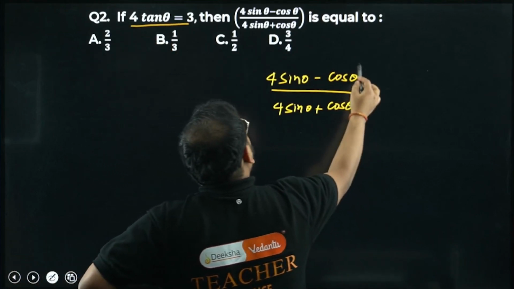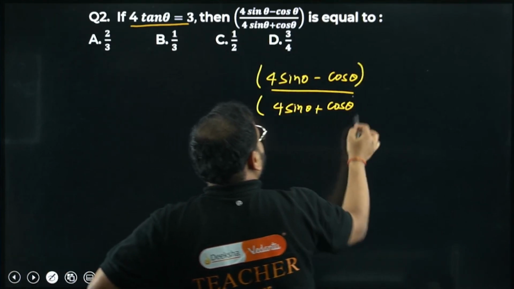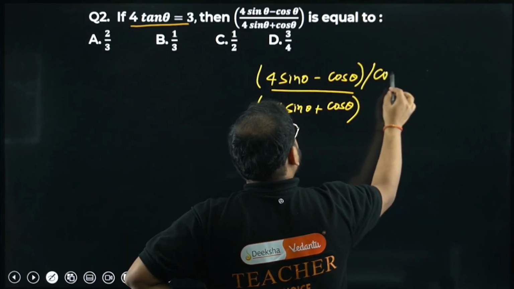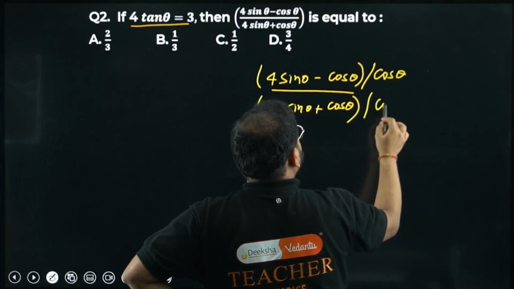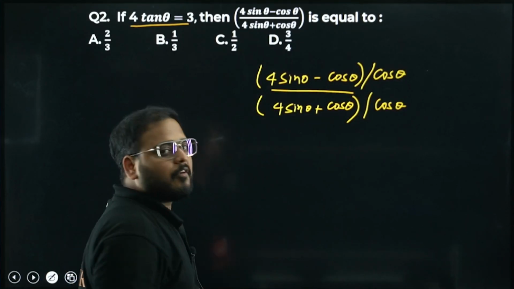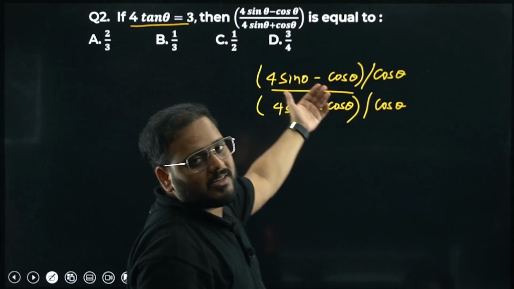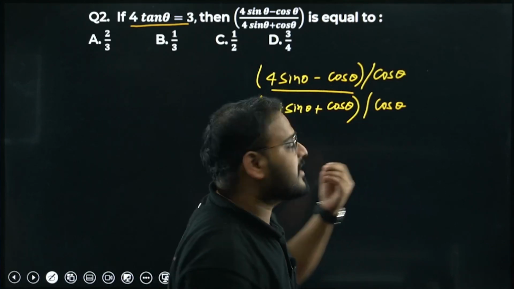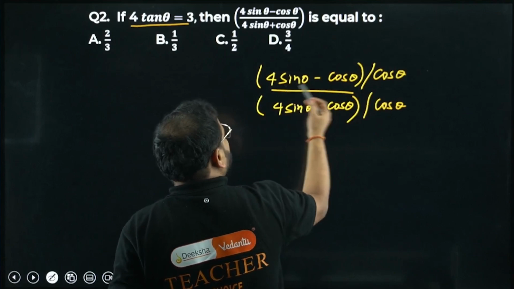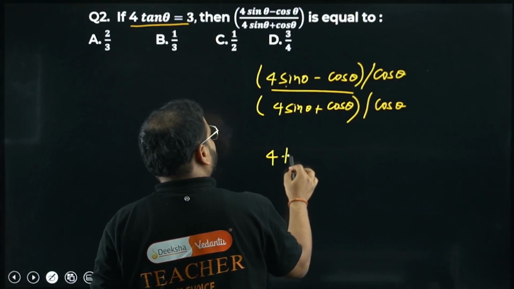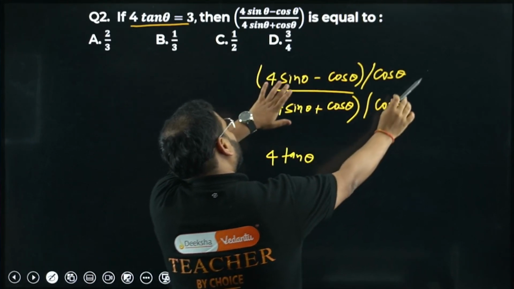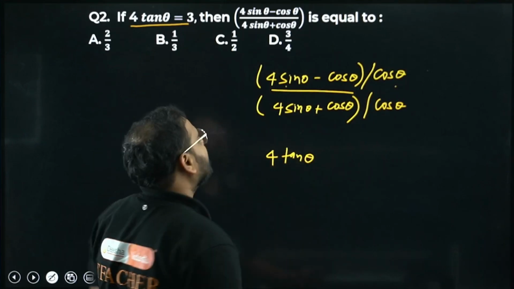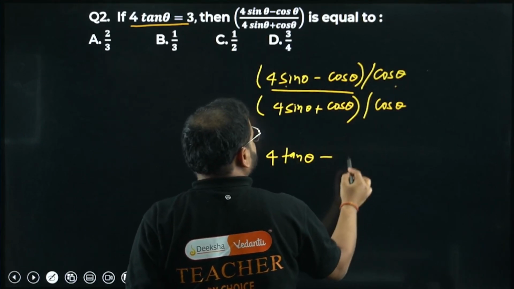Do one thing. Divide both the numerator and the denominator by cos theta. Can I do this? Of course, I can do the same operation on both numerator and denominator; it will not make any difference. When I do that, I get 4 sin by cos, which is simply 4 tan theta. Same way, cos by cos is 1.